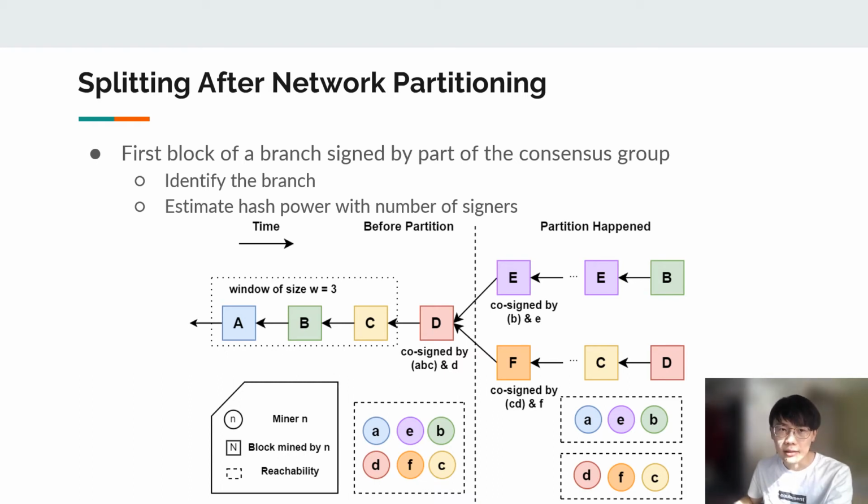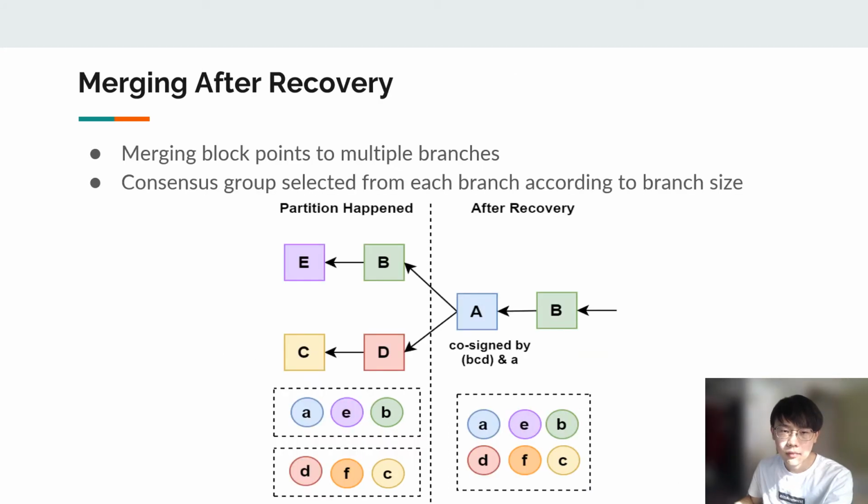In this way, the chain will be split into branches after partition, and each region will have exactly one branch. To merge multiple branches after the network recovers, we introduce a merging block that can have multiple parents. After the network recovered, miners can receive all branches, and they will create a merging block that points to each of the branches.